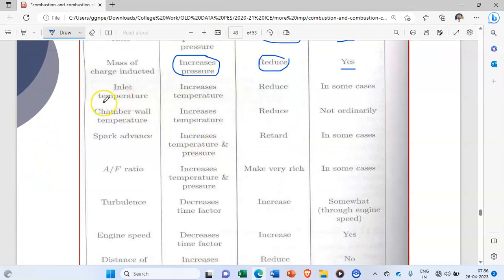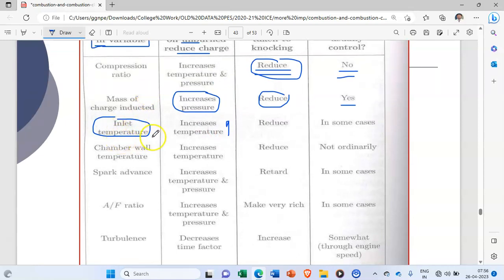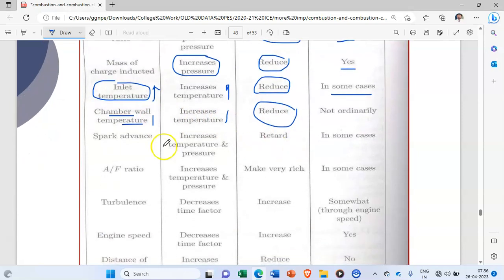Inlet temperature. If the inlet temperature increases, definitely the temperature of the end gas increases, and therefore knocking will increase, so we have to reduce it. In some cases we can control this. Chamber wall temperature: definitely when this increases, the temperature increases, and the action we have to take is to reduce it.